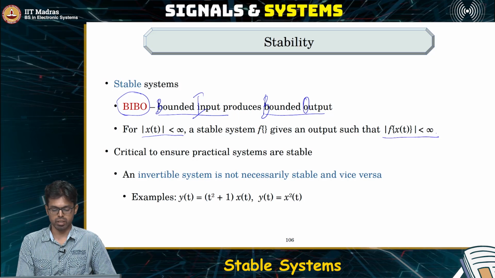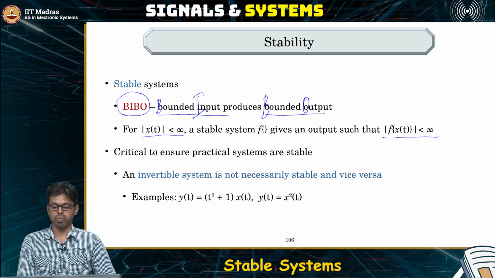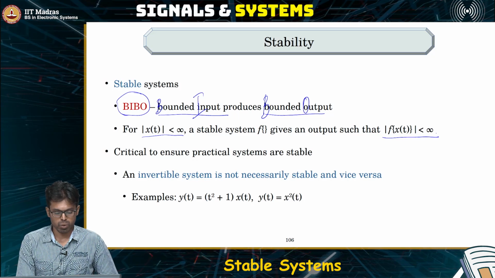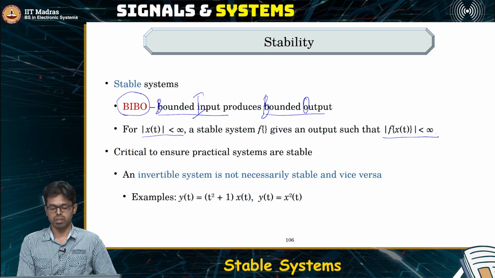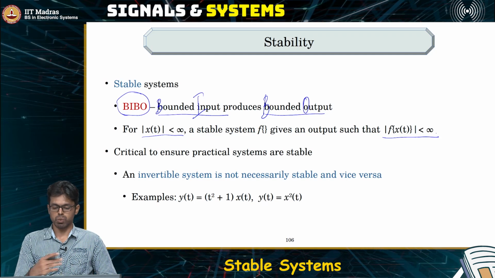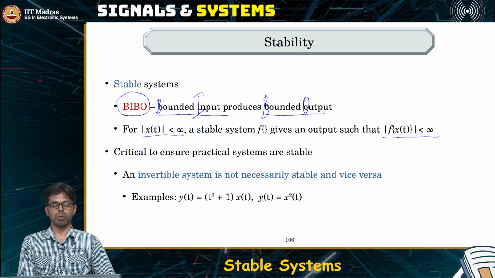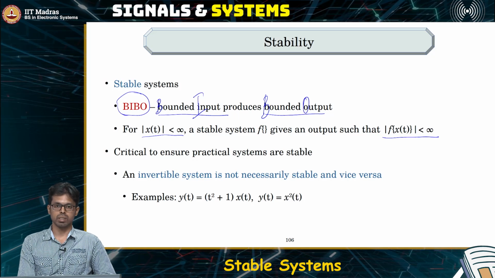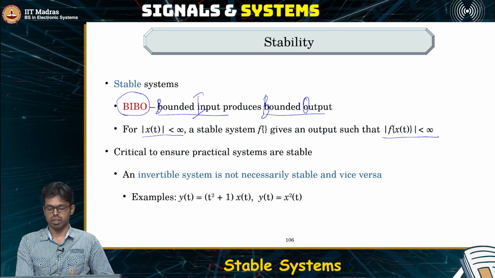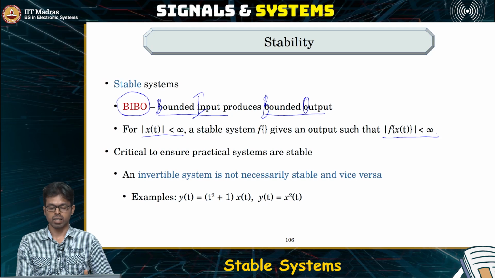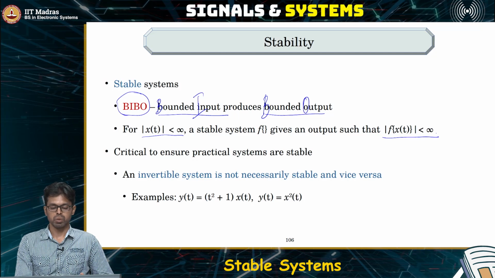Very sensible expectation. And many times we will use this condition to check if the systems in real life that we are designing are unstable or not. So it is really important to ensure that the system is actually working in practice. Very often, this will be a very useful property to check. When you start constructing electric circuits to, let's say, design filters, remember the very first problem that we encountered was trying to filter out different frequencies in audio signals. We don't want one filter to always give plus VCC, where VCC is the battery voltage. It should not work like that. You feed in some signal as the input, and it should not keep shouting all the time at maximum volume. So we want it to be stable.